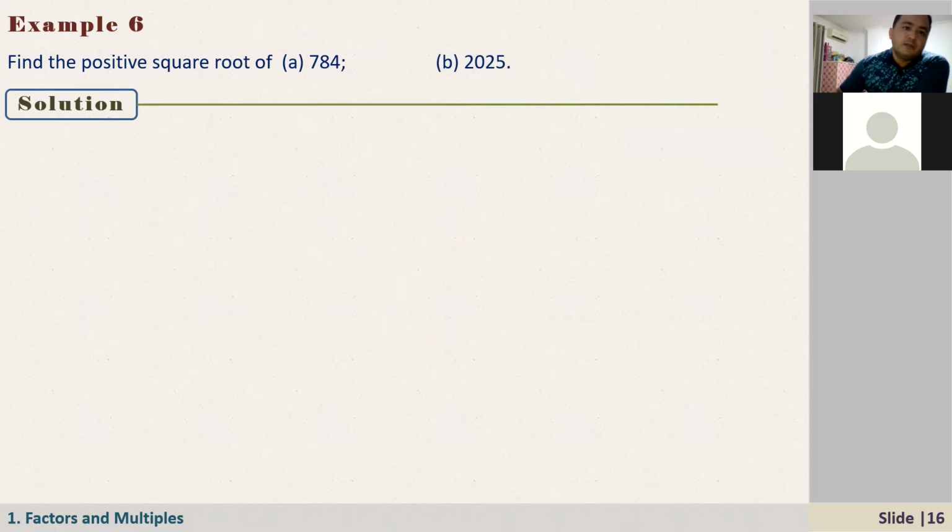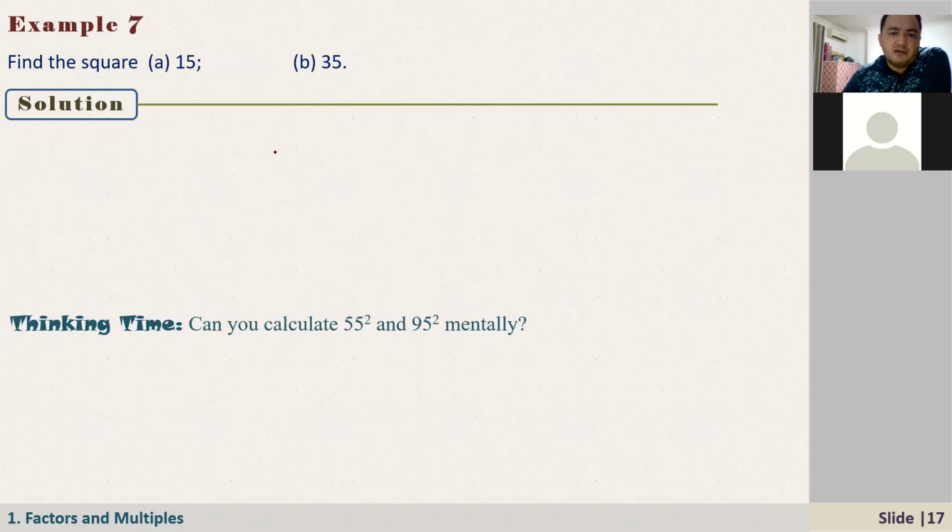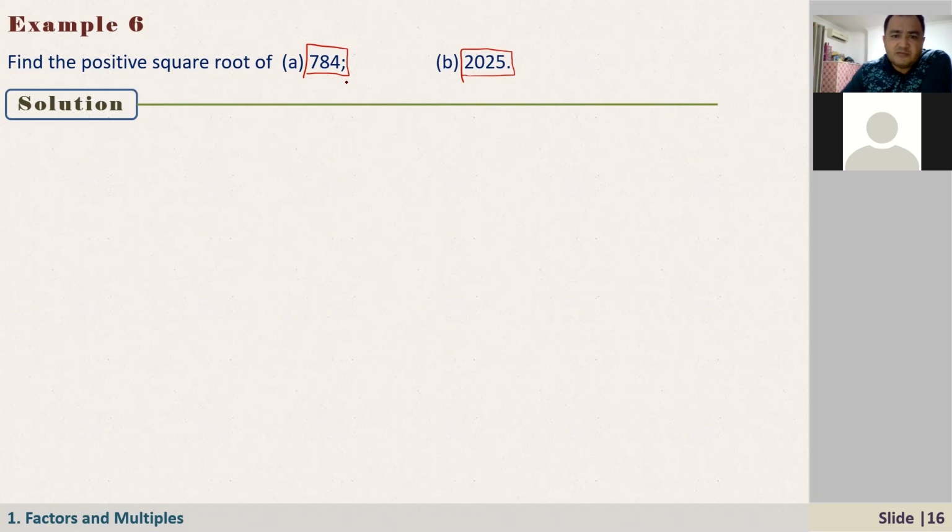All right. So find the positive square root of 784. Okay, Salim, here, for example, with a calculator, you can find the square root, right? Here, we are just going to use different methods. How should we find the square root of this number using the knowledge that we have just learned? For example, 784 without using a calculator. How do you find the square root of 784?